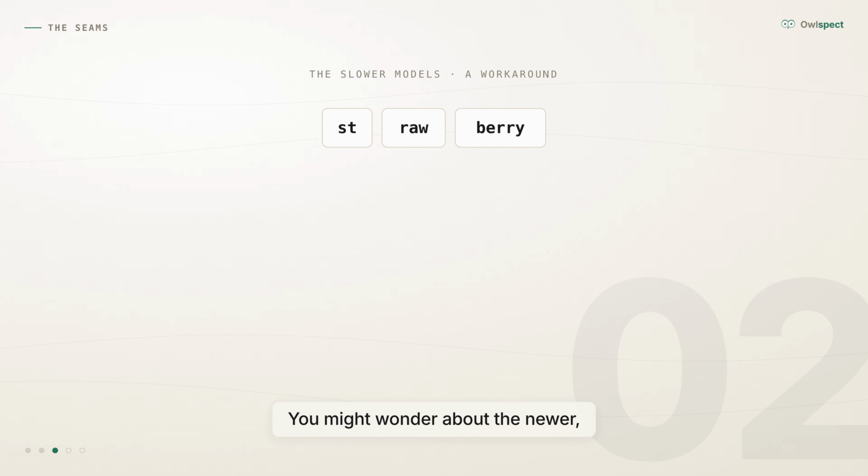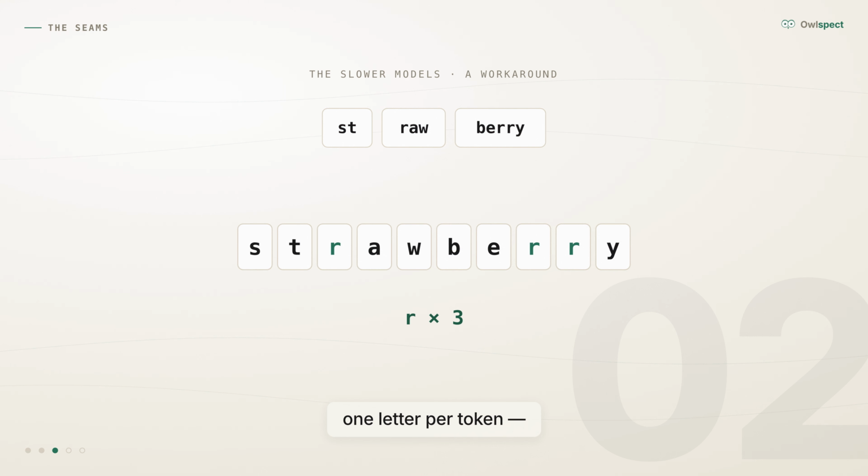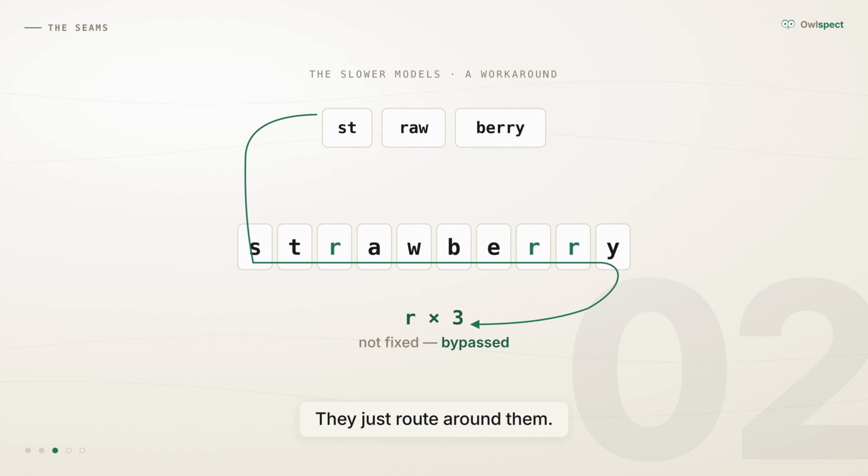You might wonder about the newer, slower models, the ones that show their thinking. They usually get this right, not because they see letters. They learn to work around, spell the word out first, 1 letter per token. Single letters are on the menu too. Then count. The blocks are still there, they just route around them.